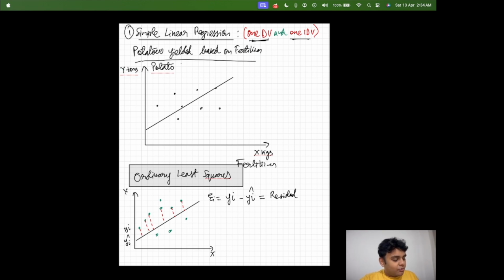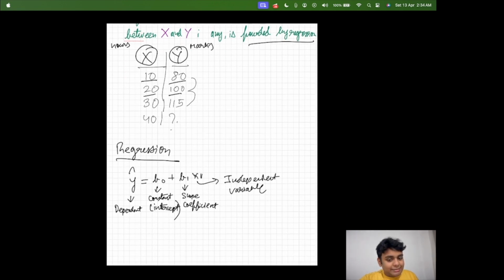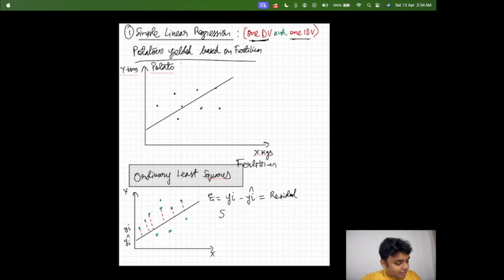Now the best equation is where the sum of yi minus yi hat squared is the least. This is what ordinary least squares means. So the best equation is where we have the least value of the sum of the squared residuals. That is called ordinary least squares. I hope you understood that part. I took some time explaining this because this is a very important thing that you need to understand in the theory model. Once you understand this, you're going to do the theory part really easily.